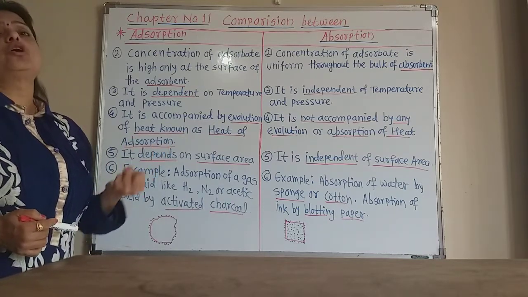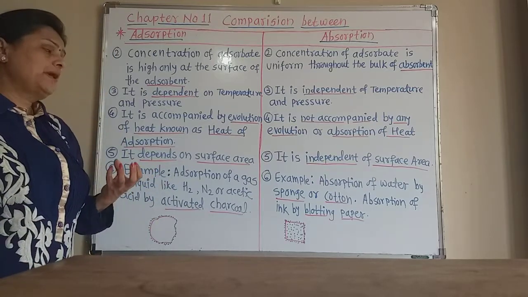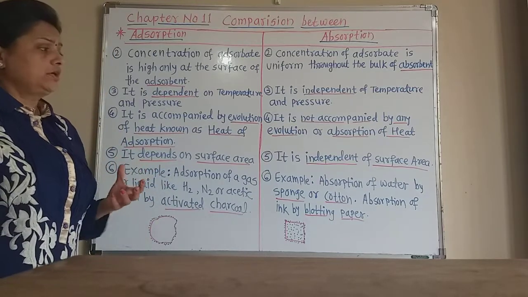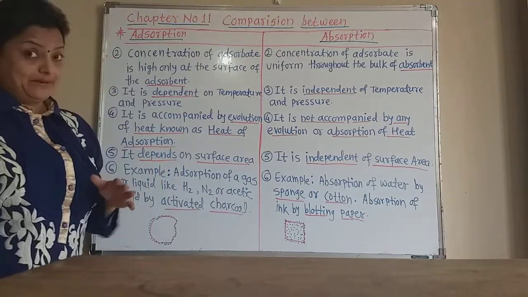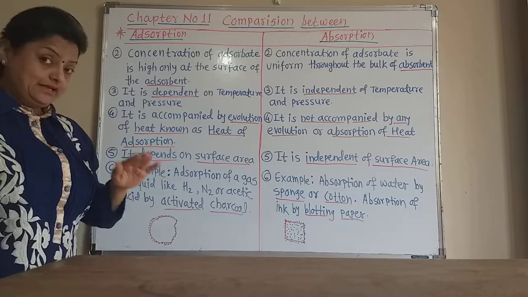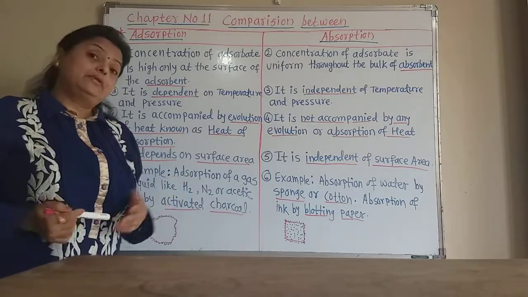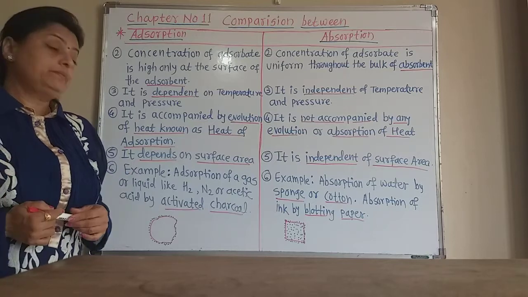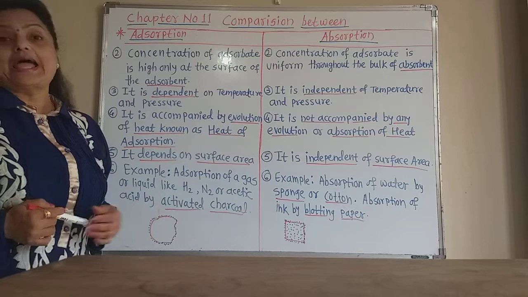Cotton also absorbs or soaks water. Or absorption of ink by blotting paper. We spill ink, and the blotting paper soaks it up from where it spread on the table. So absorption of ink by blotting paper is also an example of absorption.